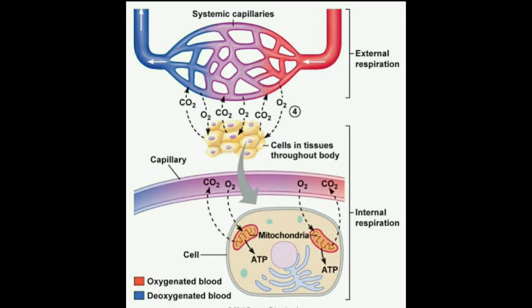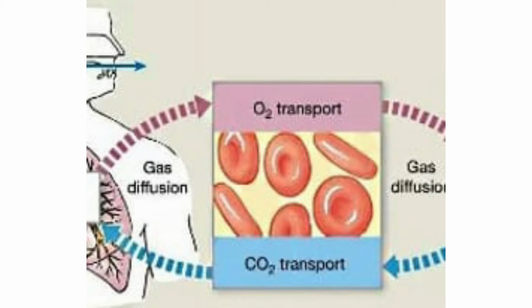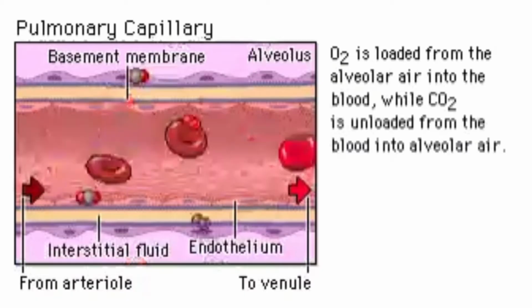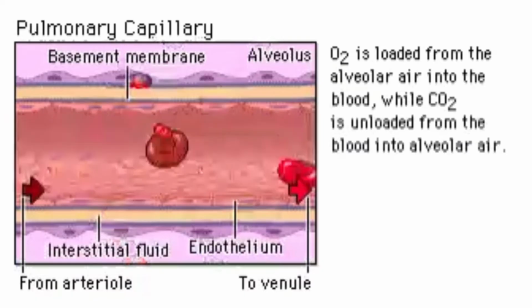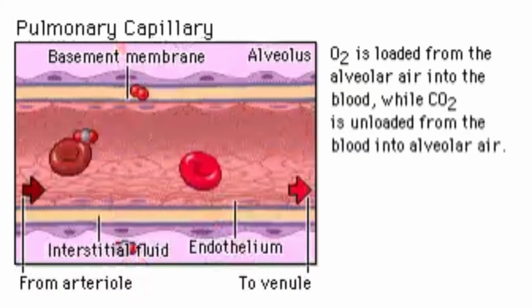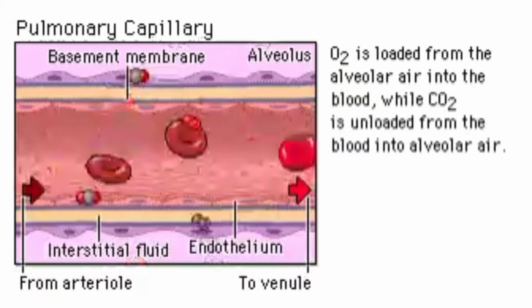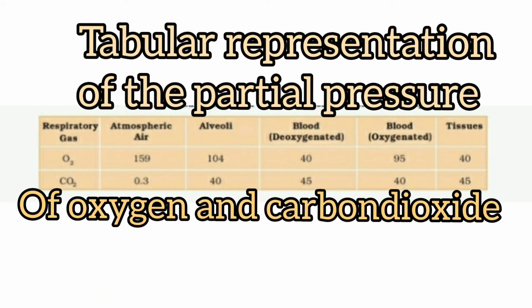So you can notice here the partial pressure of oxygen and carbon dioxide at different parts of the respiratory system involved in diffusion is compared, and what are the values in the respiratory gases volume in the atmospheric air, alveoli, deoxygenated blood, oxygenated blood and the tissue.